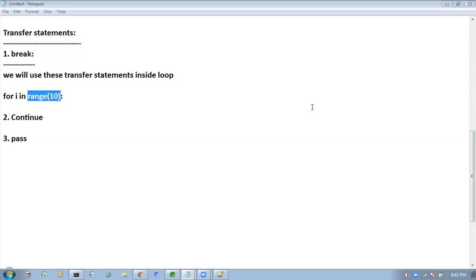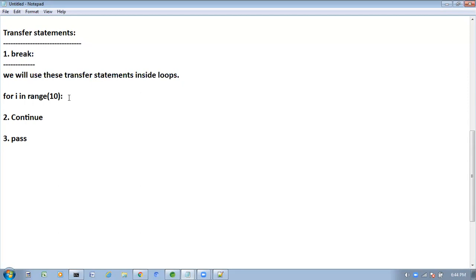But my requirement is, whenever I value is 6, I want to break this loop execution. Right? In that 10 times, if I value is equal to 6, I want to break that loop execution. I don't want to continue further. I don't want to execute remaining things.